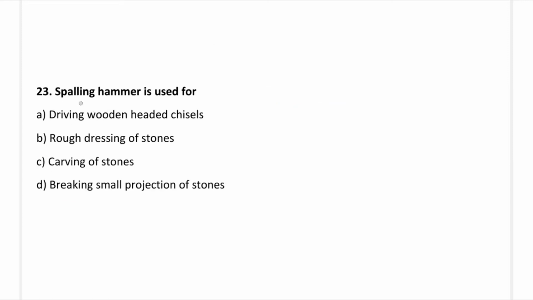So next question, spalling hammer is used for: option A, driving wooden headed chisels; option B, rough dressing of stones; option C, carving of stones; option D, breaking small projection of stones. So the correct answer is option B, rough dressing of stone.